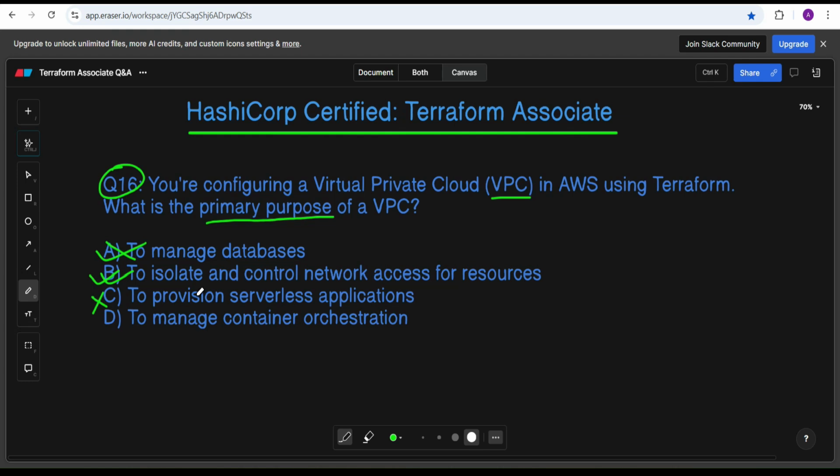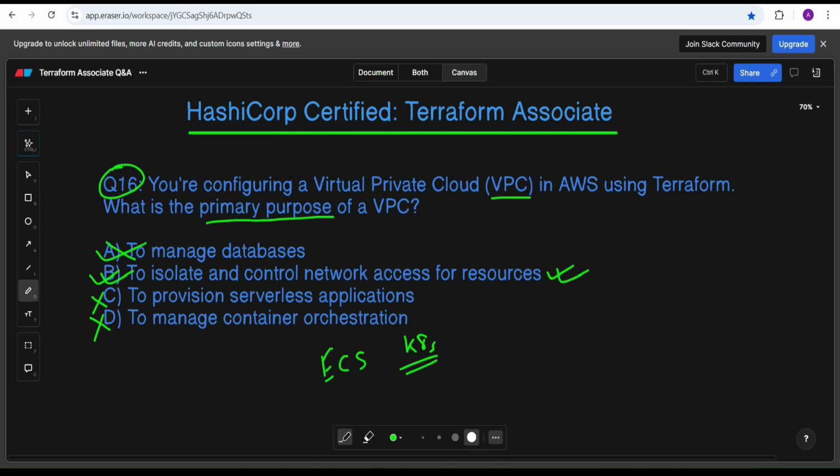Managing container orchestration is also not the main purpose of the VPC. Container orchestration involves services like AWS ECS and EKS, a managed Kubernetes cluster. So these are for managing orchestration. Container orchestration is not the primary function of the VPC. So this is the correct answer.